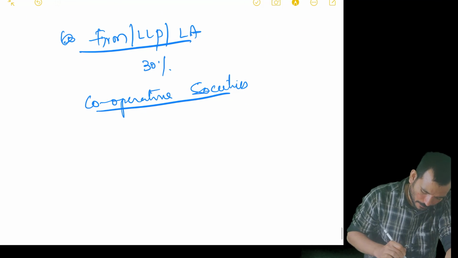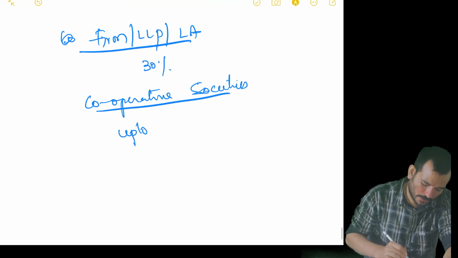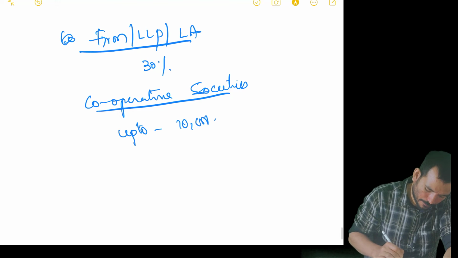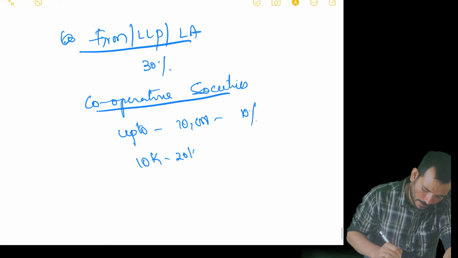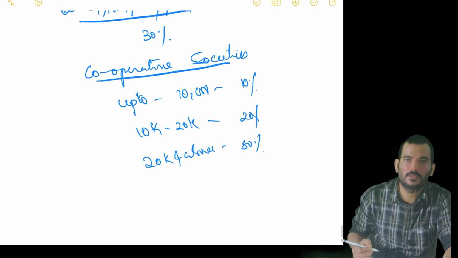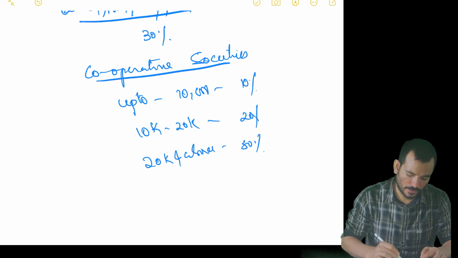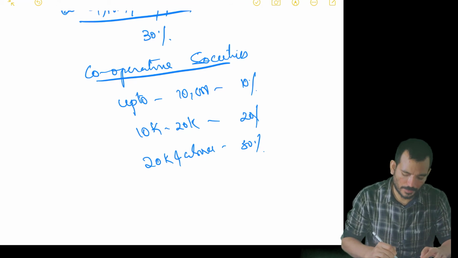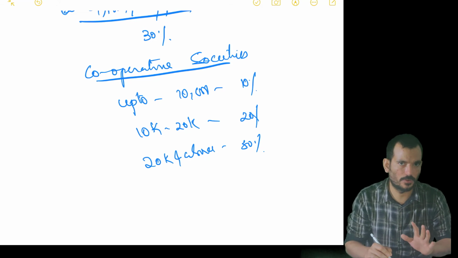Cooperative societies: up to 10,000, 10%; 10,000 to 20,000, 20%; 20,000 and above, 30%. Don't make the silly mistake. If income is falling under the third bracket, you only multiply by 30%. That's not the right way.